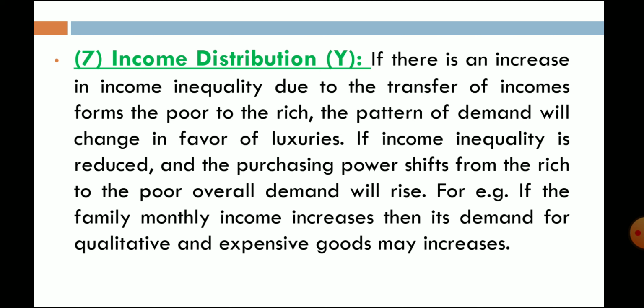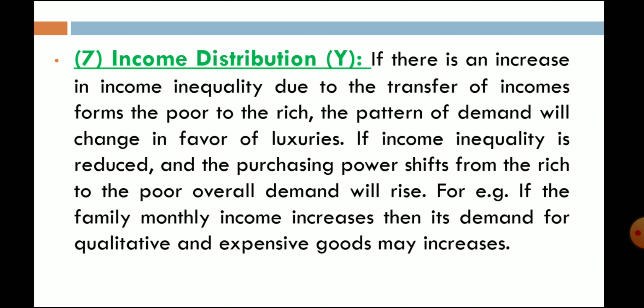So if there is any increase in income inequality due to transfer of income from the poor to the rich, the pattern of demand will change in favor of luxuries. If income is transferred from the poor class to the rich class, the rich class prefers to purchase more luxurious goods as compared to primary goods and normal goods.